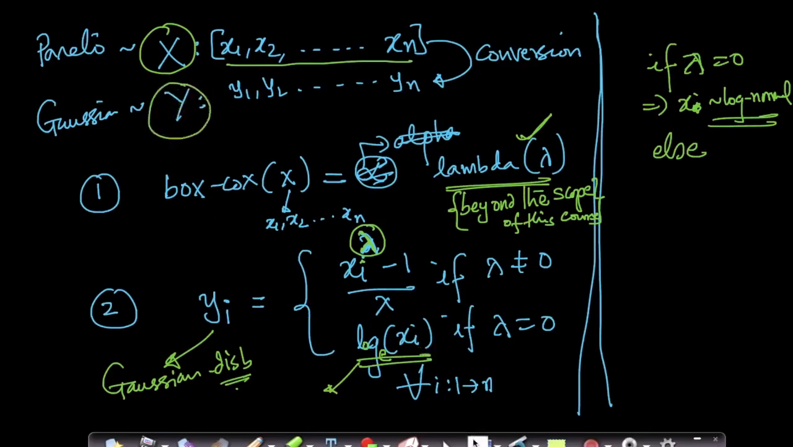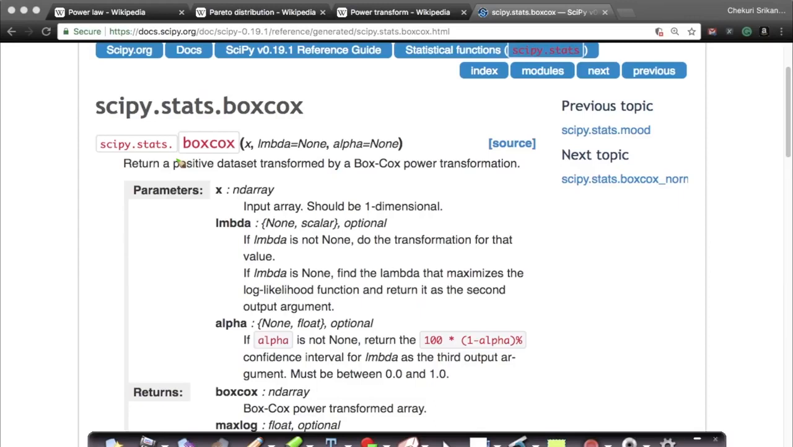Now, let's go through some simple code on SciPy. SciPy, as you know, has a brilliant statistics library. In the statistics module of SciPy, you have a function called boxcox. It takes an n-dimensional array. You can just give it an array of all values. If you already know the lambda, you can give it, or else you can just leave it. It will compute the optimal lambda. Alpha, we don't have to worry too much about it right now.